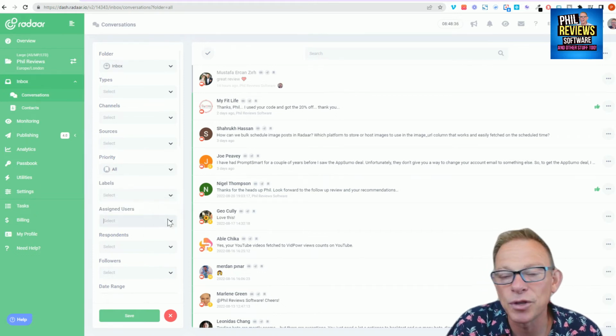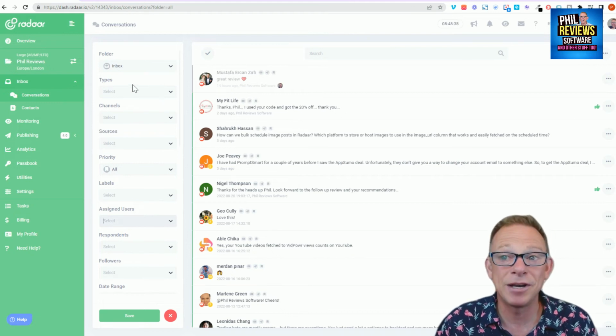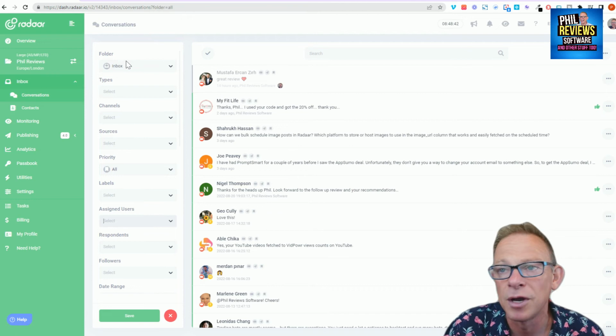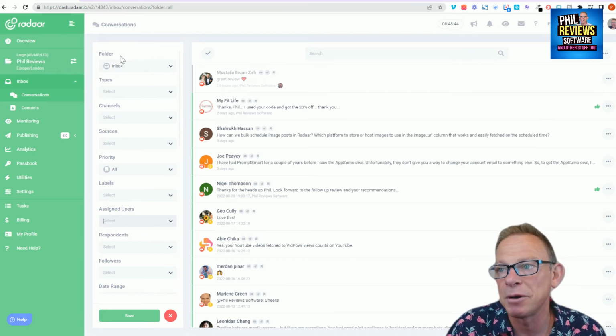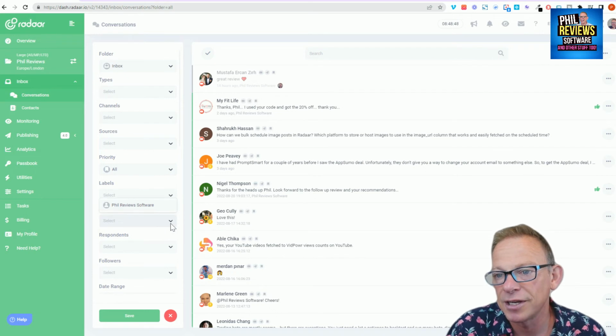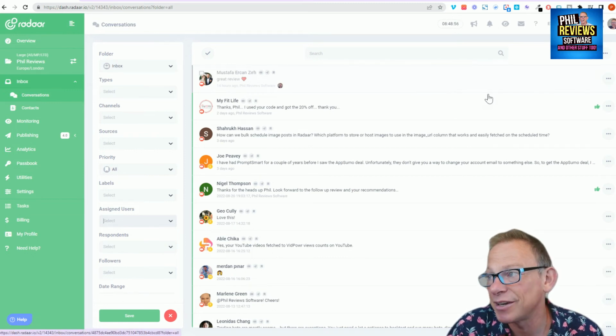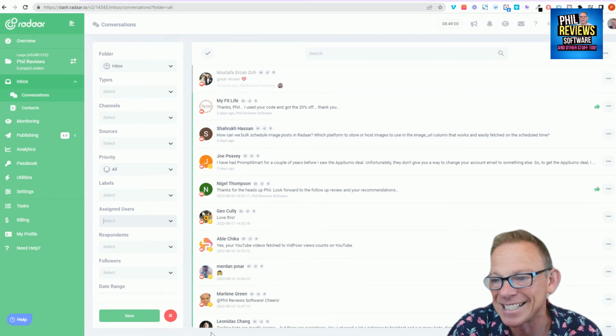If you had more users, and this is where Radar's really good, and some of the other things we're going to talk about, like the Passport, why it's really good. So if you are a bigger company, and if you have got a team of people who do reply to the social media, you can assign each inbox to each different user. And that's really the inbox. It is such a good tool because it's not just about sending and replying to actual messages. You can also use this to reply to the post.